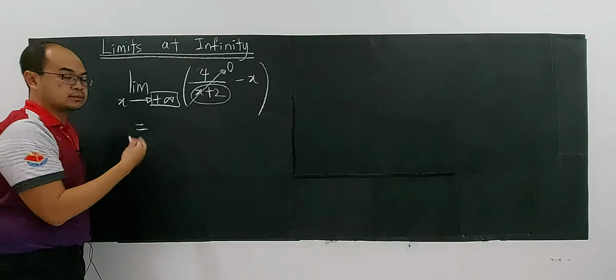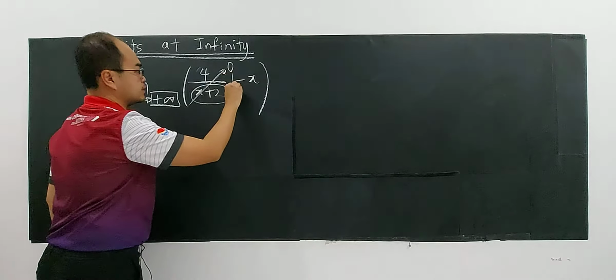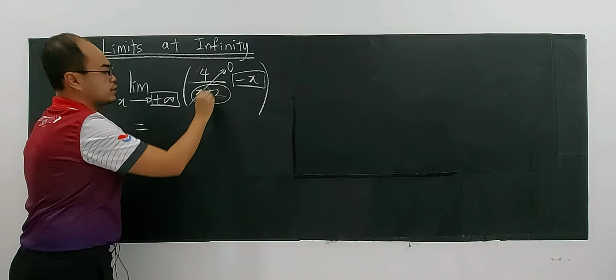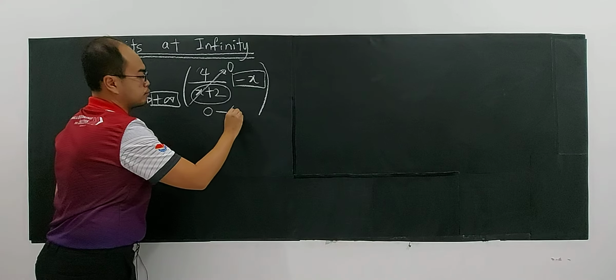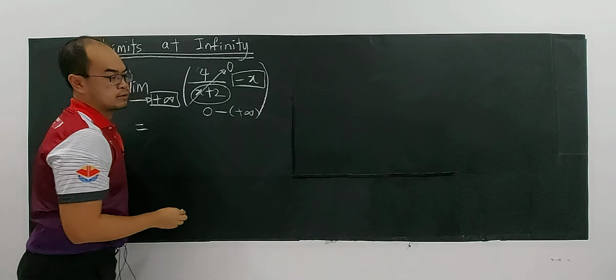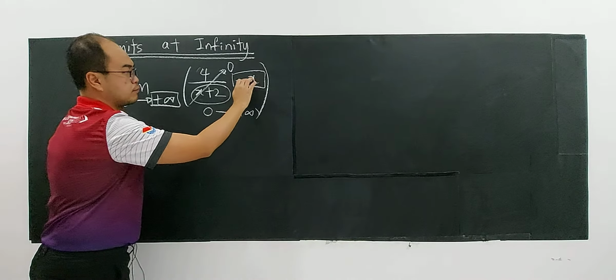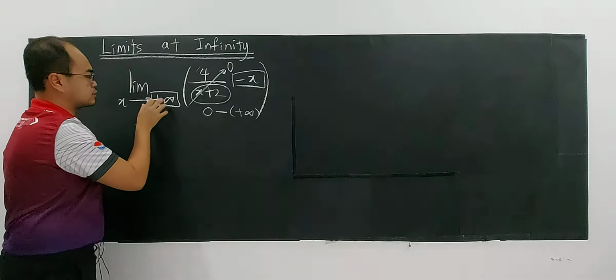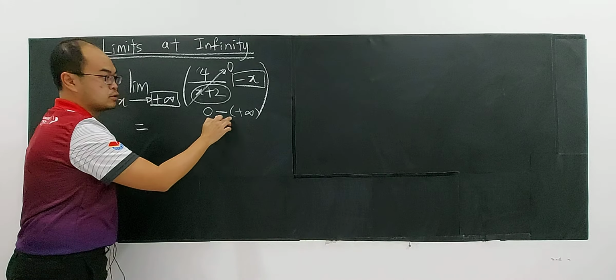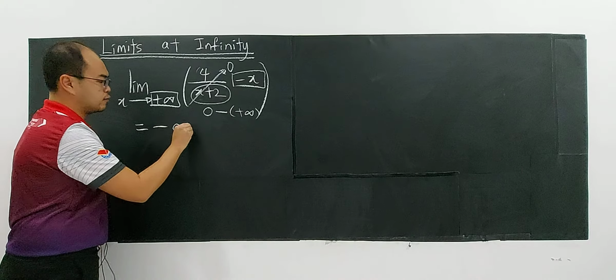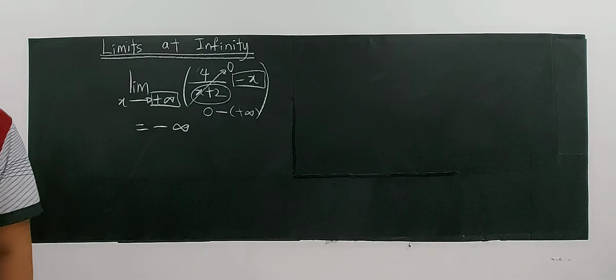But what is the outcome here? Is it 0? No, because there is a negative x here. This part is nearer to 0, but x is getting more and more positive. Getting bigger means the x value is getting very big, positive. But there is a negative here. So finally you are getting negative infinity. This is the case here.